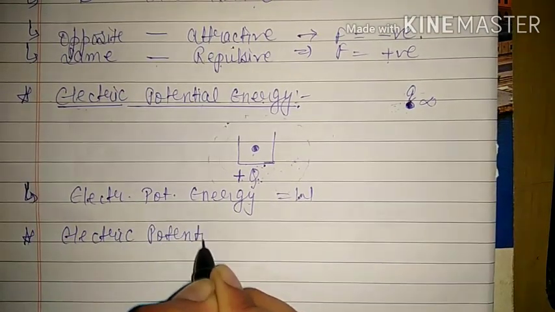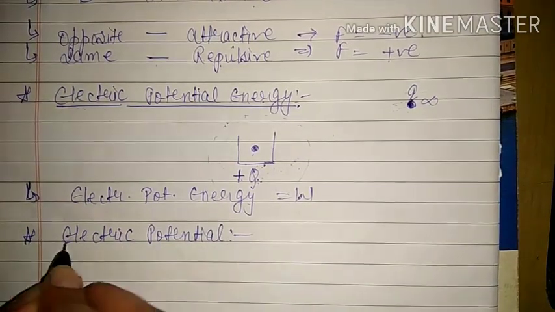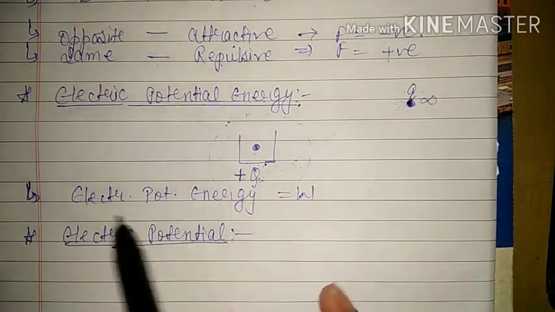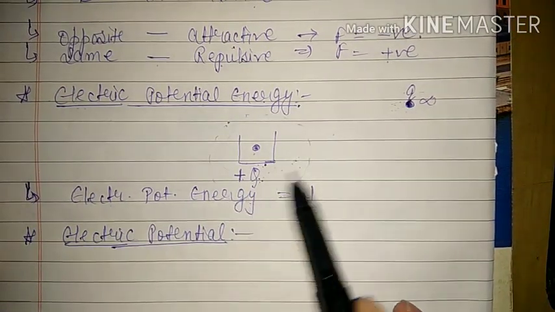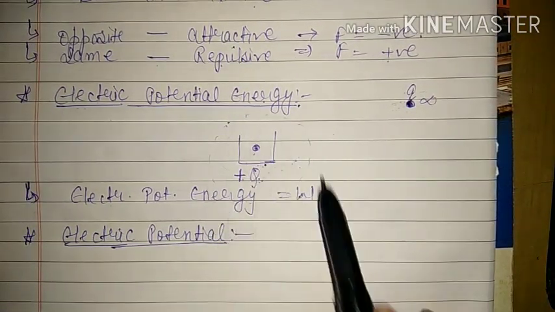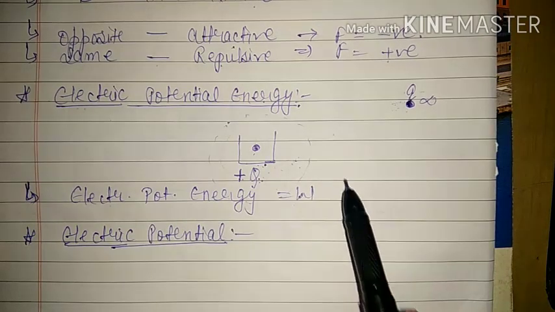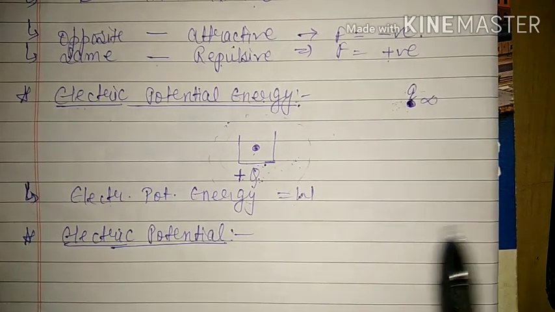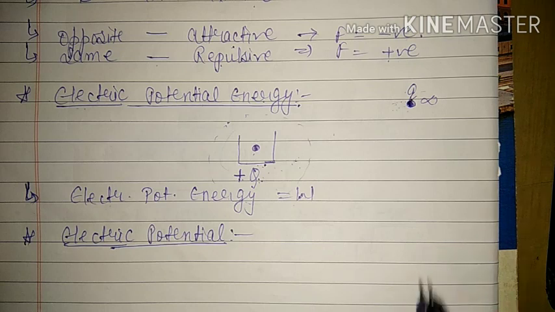Electric potential is, as I said, what we get if we divide this electric potential energy by charge. That means we want to find the work done per unit charge, and that is known as electric potential.